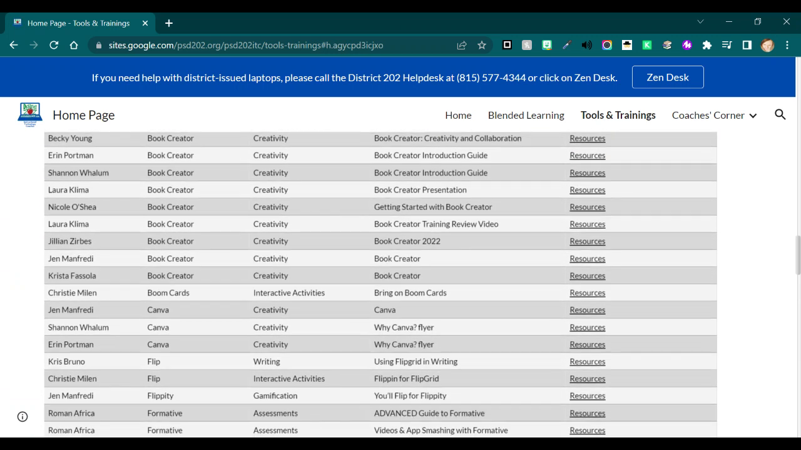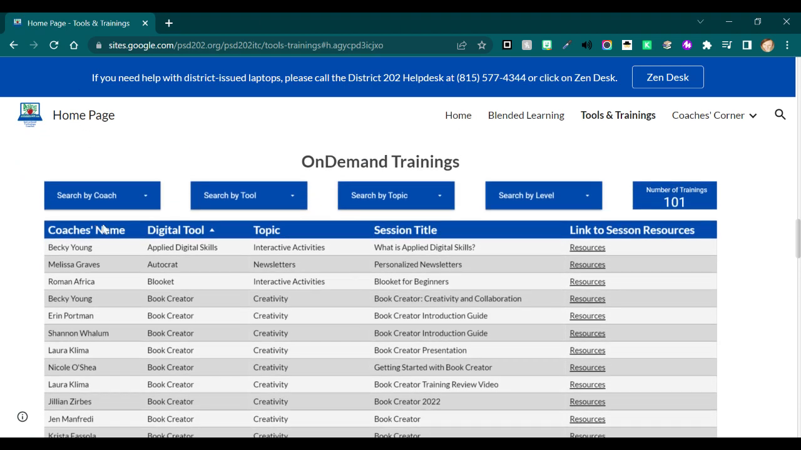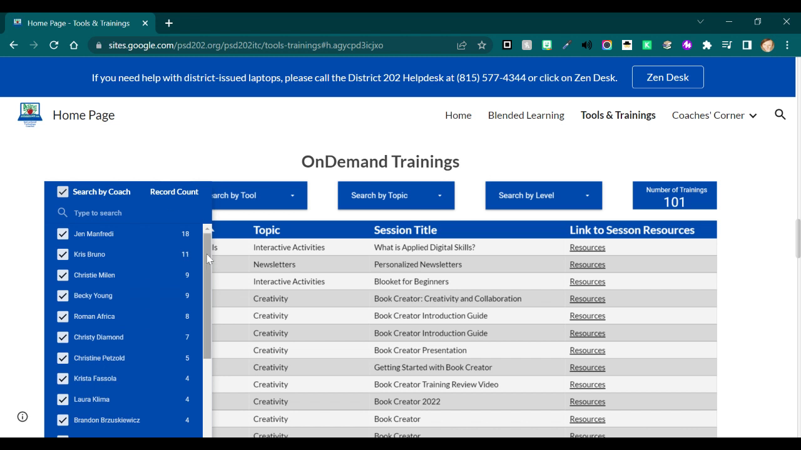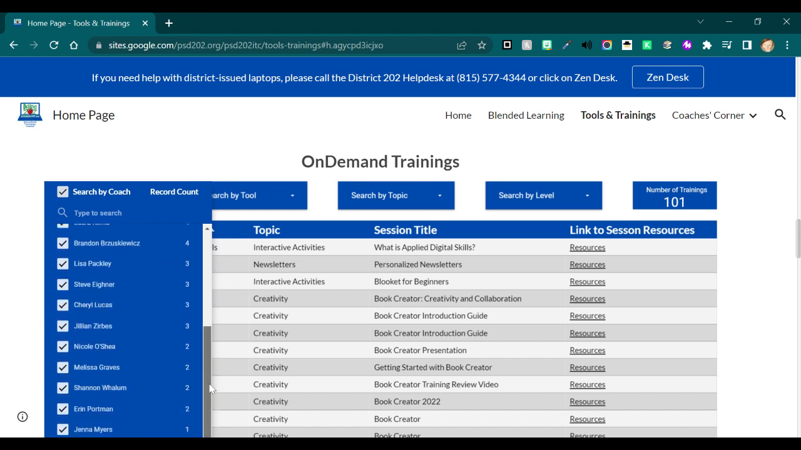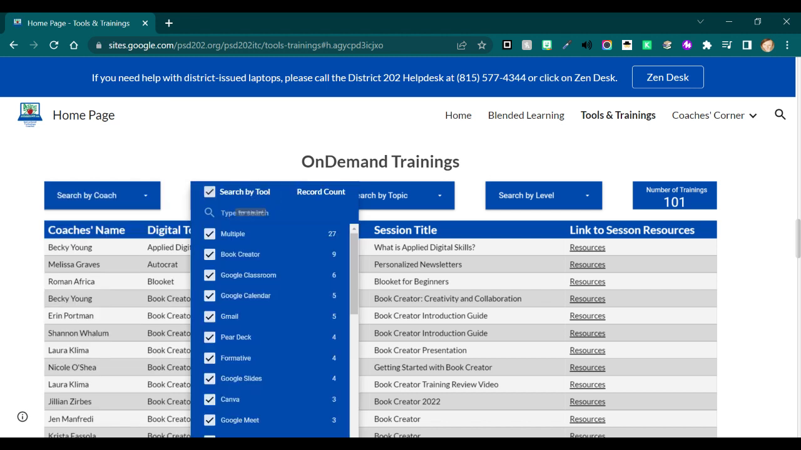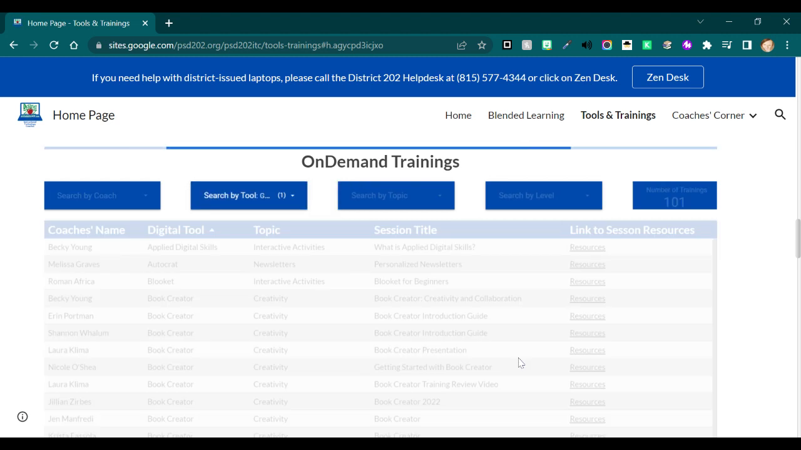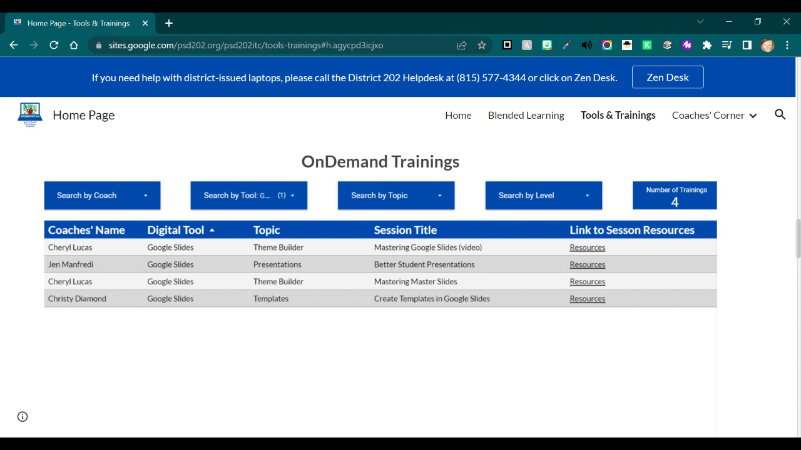In this document here, and there are many pages, many entries, you can search by a specific coach. Maybe you saw someone give a presentation before and wanted to catch up on another one. You can search by tool and say you wanted to learn a little bit more about Google Slides. You would click on Only and then click anywhere to get rid of that menu, and it's going to filter and just include resources about Google Slides.